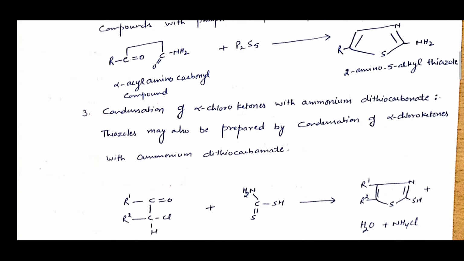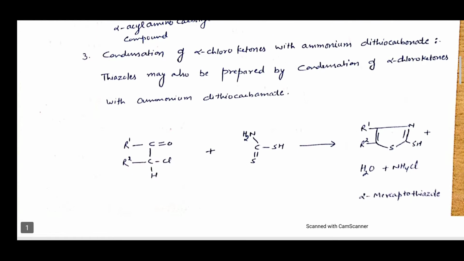Now the last synthesis is condensation of alpha chloroketones with ammonium dithiocarbamate. Thiazoles may be prepared by condensing alpha chloroketones with ammonium dithiocarbamate. As you can see in this reaction, the carbonyl compound when treated with ammonium dithiocarbamate forms 2-mercaptothiazole.